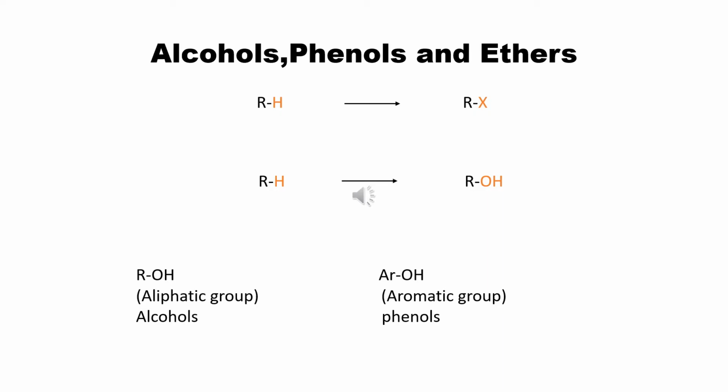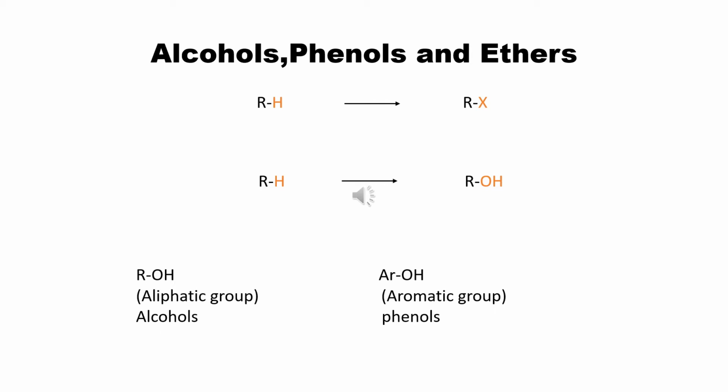Let's begin with the chemistry of alcohol, phenols, and ethers. Before we begin, let's also recall the earlier chapter that we have taken with haloalkanes and haloarenes. In the first reaction shown here, we have seen a hydrogen from an alkyl group getting replaced by a halogen. That's how we obtain haloalkane, another class of compounds.